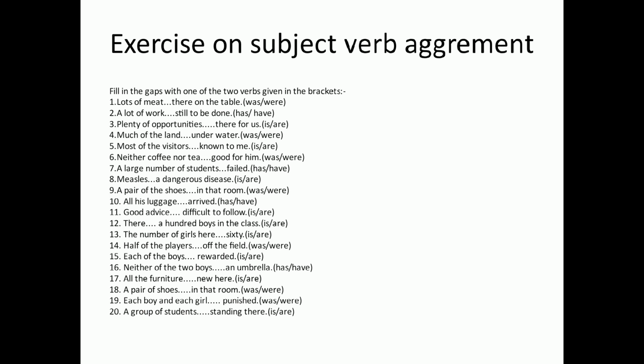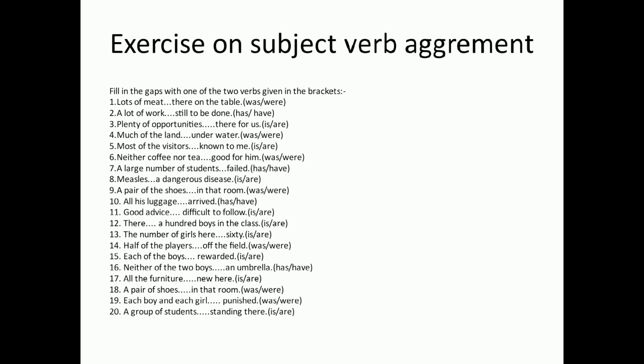Options are was and were. Question number 19, each boy and each girl dash punished. Options are was and were. And last question number 20, a group of students dash standing there. Options are is and are.